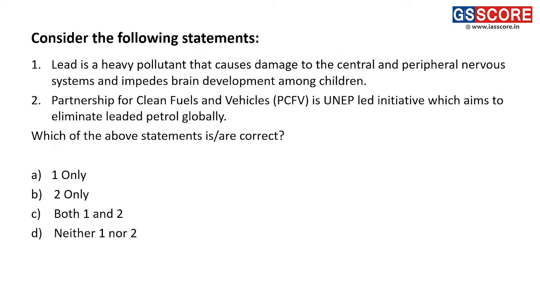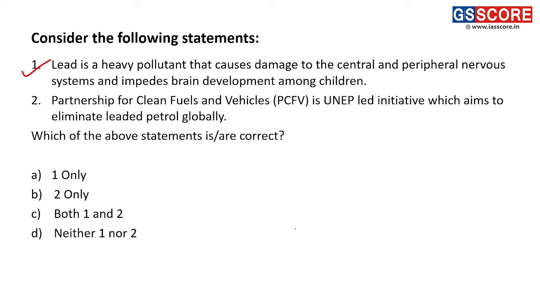Next question. Consider the following statements. Lead is a heavy pollutant that causes damage to central and peripheral nervous systems and impedes brain development among children. Right. So this statement is a correct statement. And one of the prime sources of emission of lead is the fuel that we use. Leaded fuel leads to emission of lead. And one more source is the paint industry. Fine. So the first statement is correct, and that's why we have shifted away from leaded petrol to unleaded petrol.